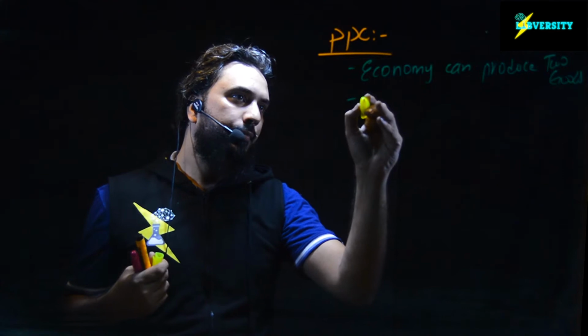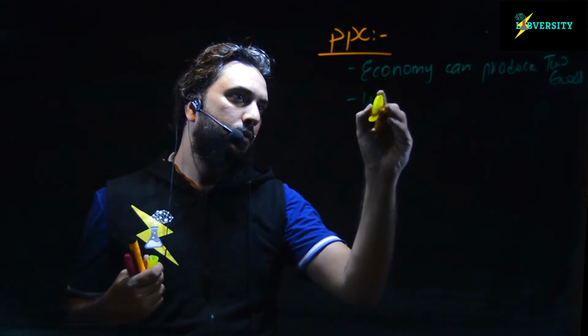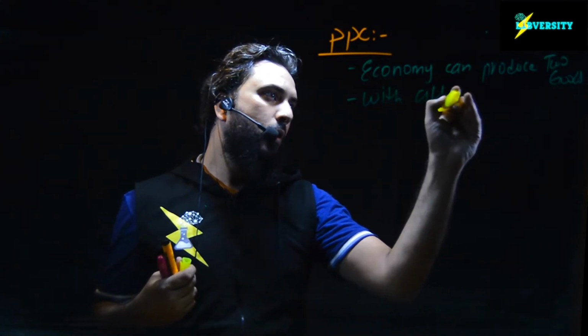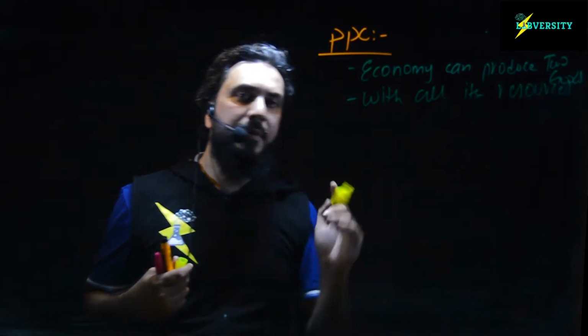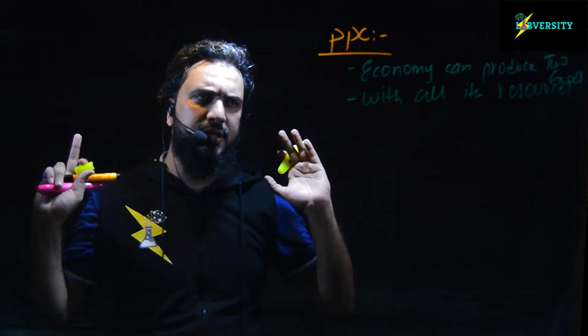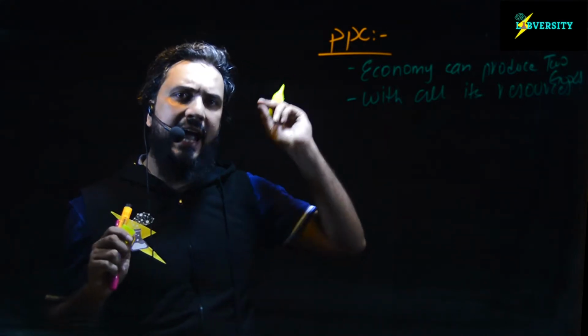It can produce two goods with all its resources. It means the economy will be using all of its resources, working at full employment.